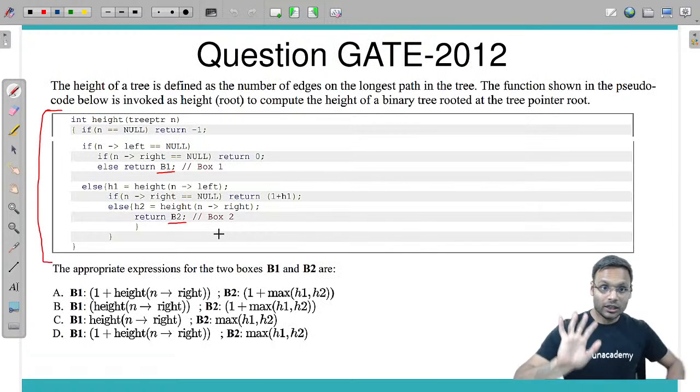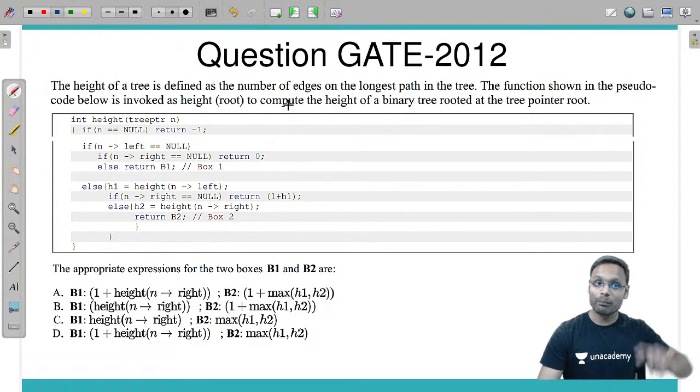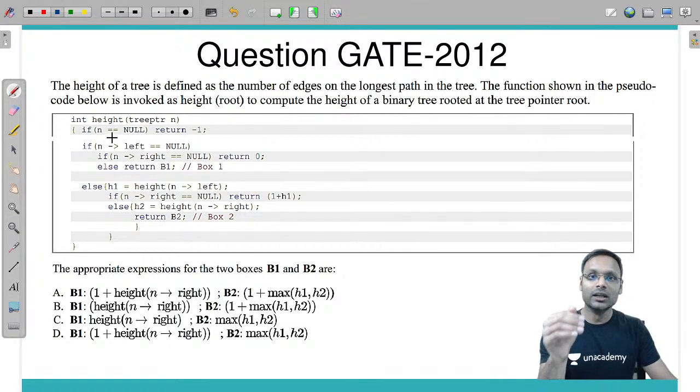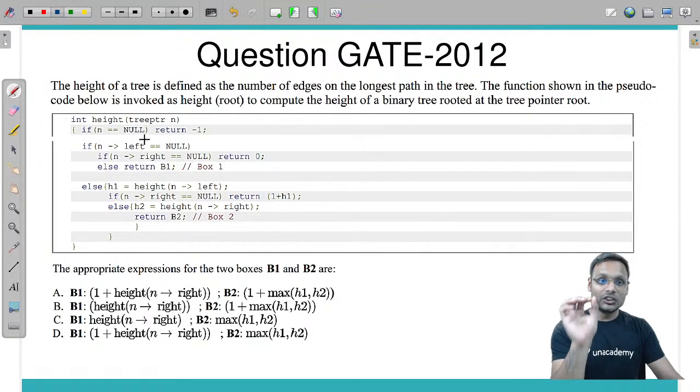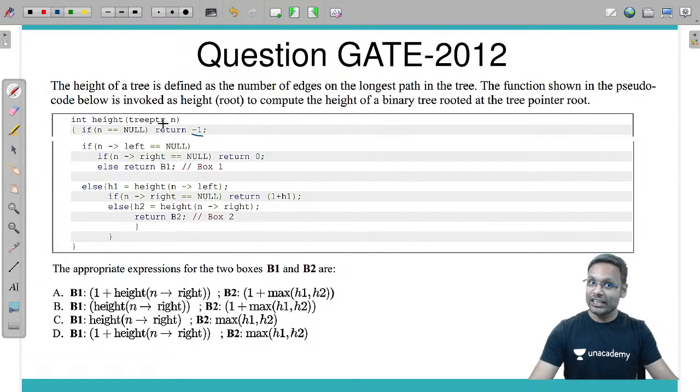Now, next, let's try to understand what they have given. So I know how to calculate the height. Let's see how they are calculating and how I can map my understanding to this question. You have called height for tree pointer n. If n is equal to null, then return -1. So if you have called it for the empty tree, then return -1. Yes, we know that. Suppose the tree is not empty, then what will we do?